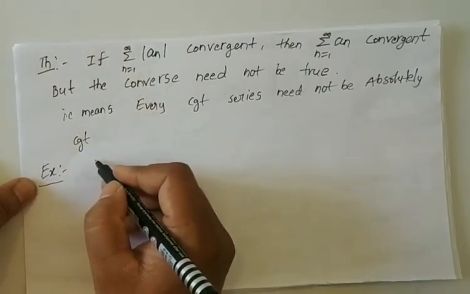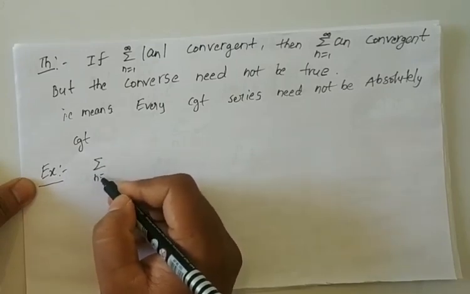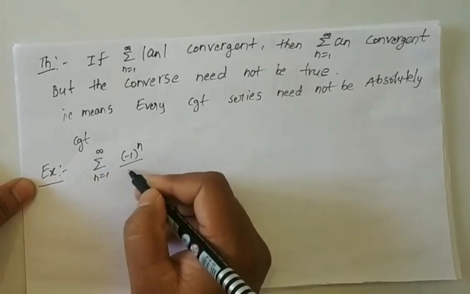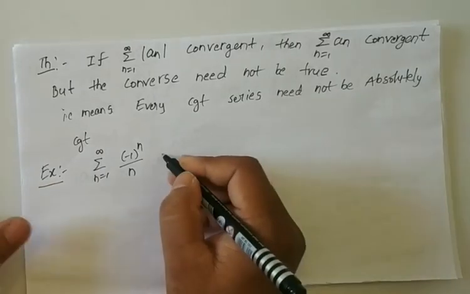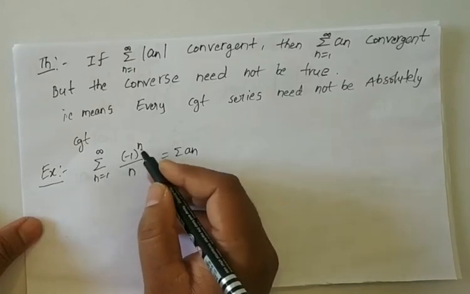Here I am taking the series summation from n equals 1 to infinity of minus 1 whole power n by n. Let us consider summation an equal to summation of minus 1 whole power n by n.